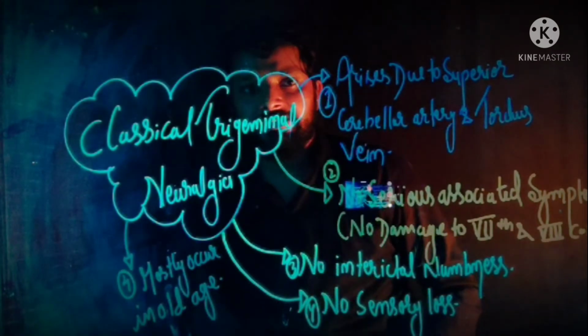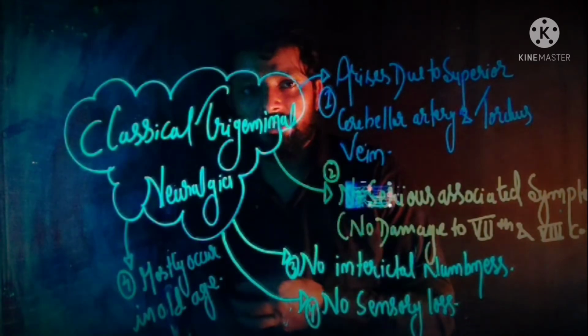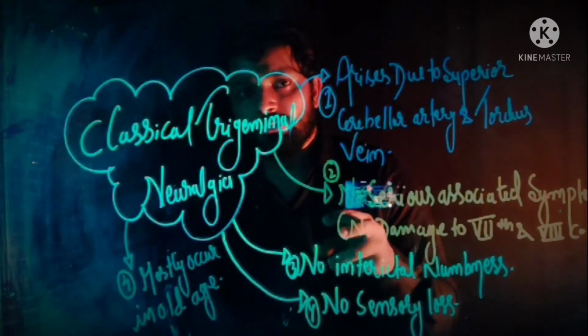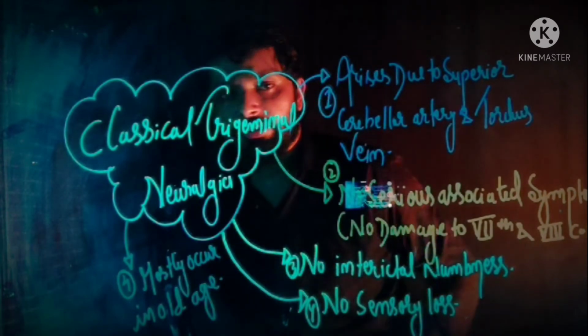And the second one is, along with age, the vessels become thick and tortuous. So due to these two reasons, classical trigeminal neuralgia mostly occurs in old age.